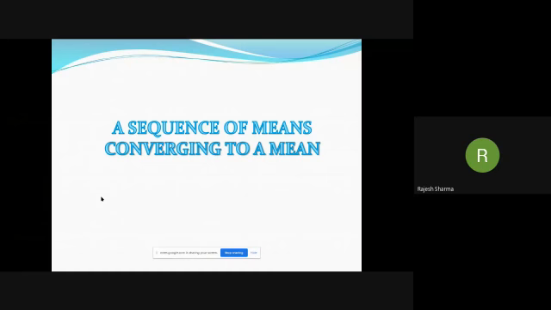Yes, the title of the talk is a sequence of means converging to a mean. It is well known that if a sequence of rational numbers converges, then it converges either to a rational number or an irrational number. It is interesting to note the examples of sequences of rationals converging to irrational numbers.